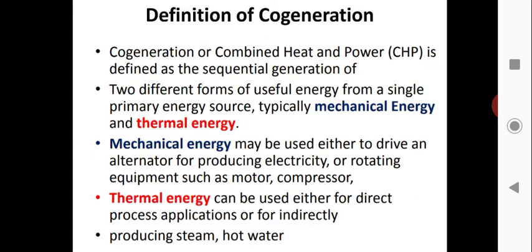Mechanical energy may be used to drive an alternator producing electricity, or rotating equipment such as a motor or compressor. Thermal energy can be used for direct process application or for indirectly producing steam and hot water. Using the steam, you can produce hot water and supply it to nearby houses.